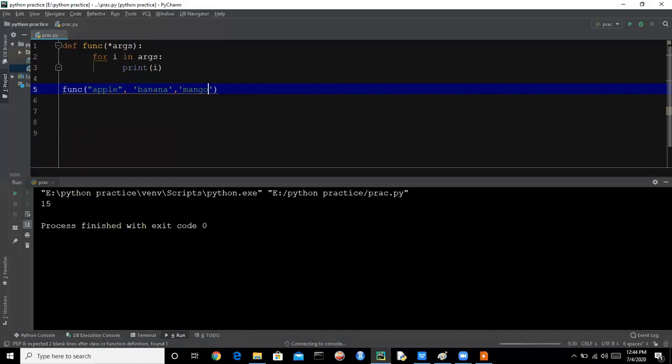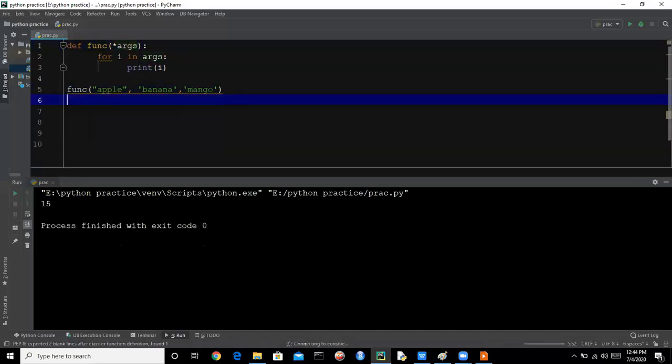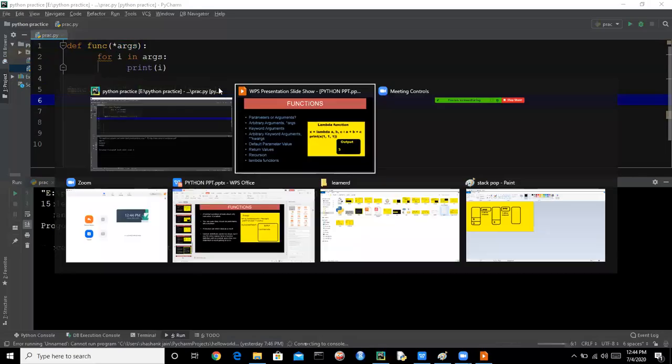So let's see what will be the output. So here we are having the output apple, banana, and mango. So if you don't know how many arguments will be passed in the function, you can use arbitrary arguments, that is star args.